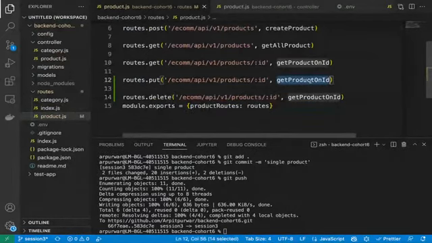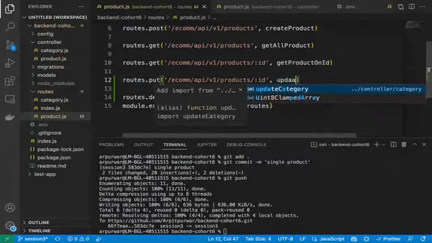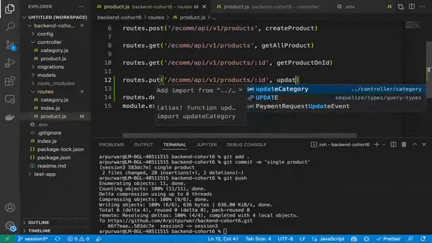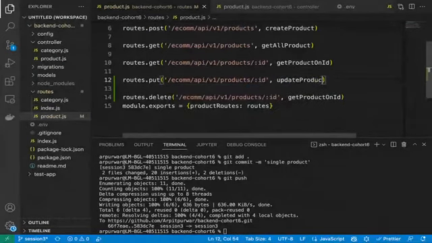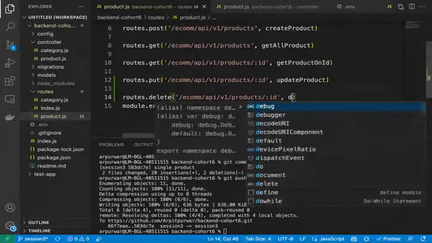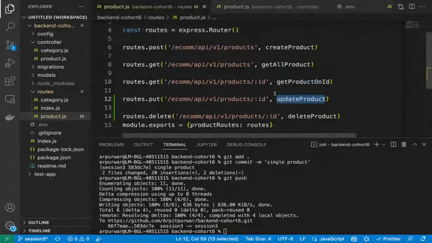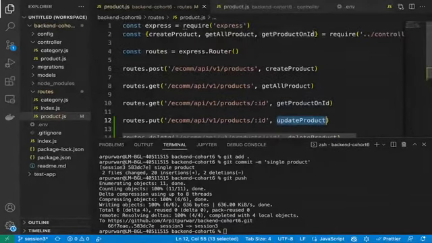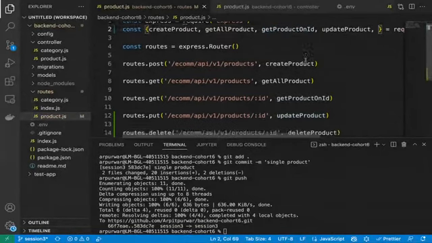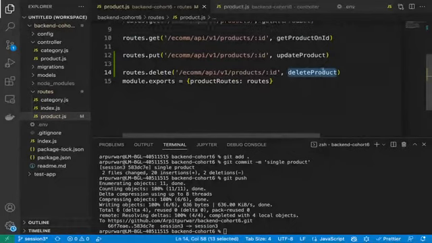Correct? And then this will be update product, and then this will be delete product. Correct? And from both places we are passing the ID, right? And then here it will be update product, comma, delete product.